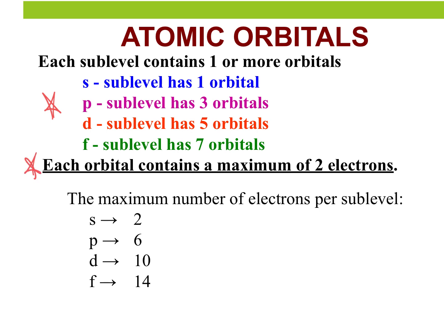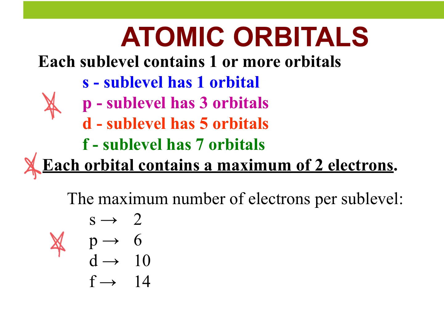All right, then for each orbital, it can only contain a maximum of 2 electrons. Electrons have what kind of charge? Negative. Do 2 negative charges want to be near each other or spread out? Spread out, right? Like charges repel. So you can only have so many electrons in this space because naturally they want to repel. So there's only a max of 2 electrons per orbital.